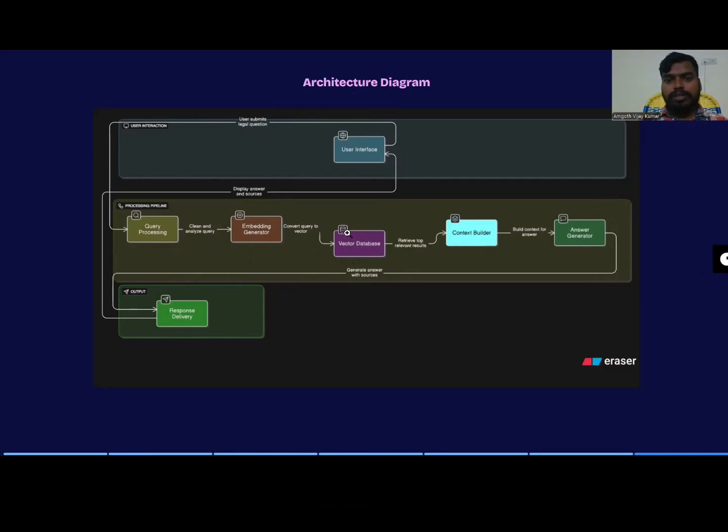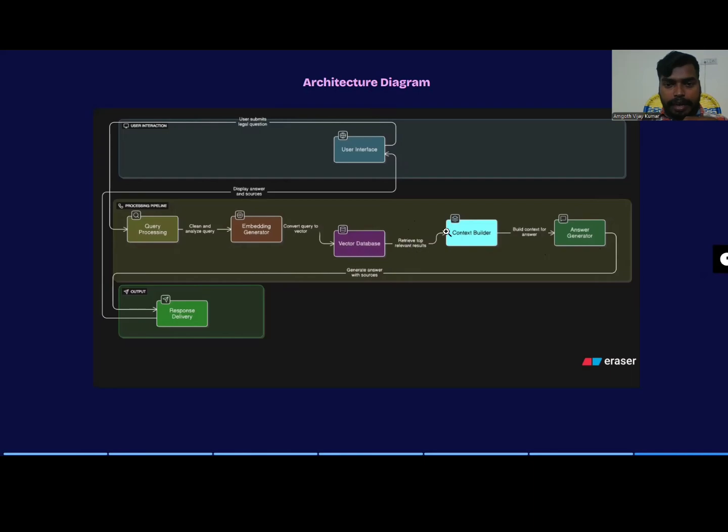After the vector database, it is sent to the context builder, where we have already trained on the PDFs that match to this. If it is matched in the context builder, it then generates the answer through the DeepSeek model.